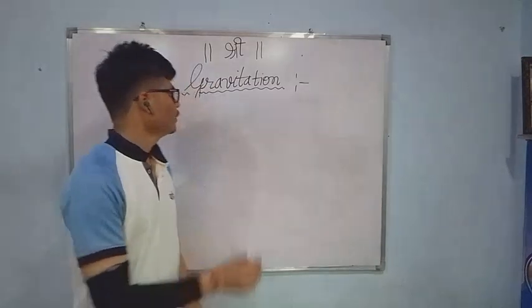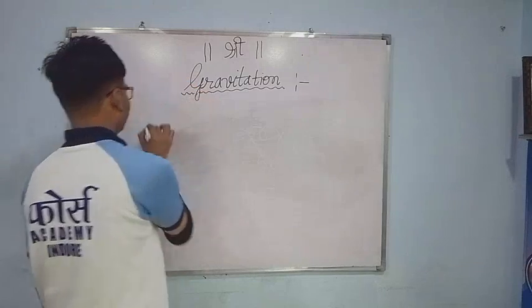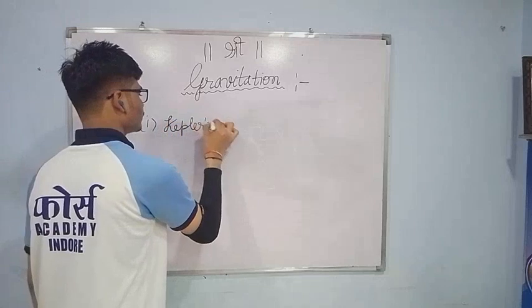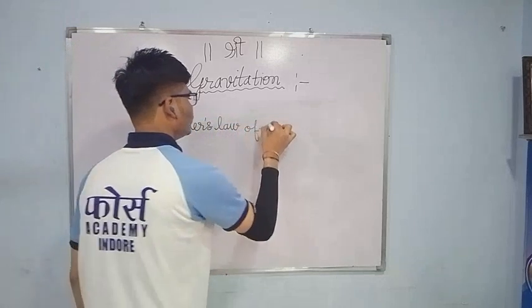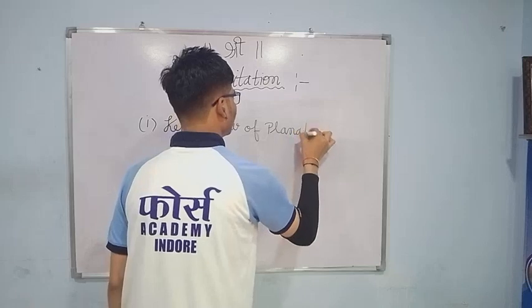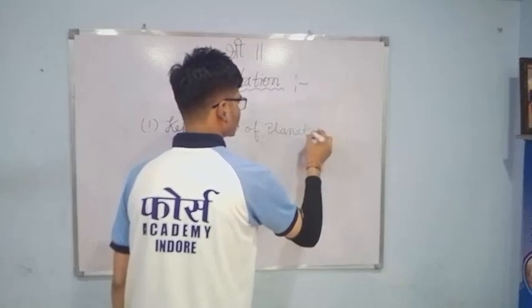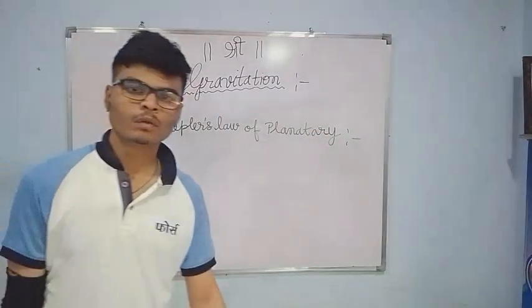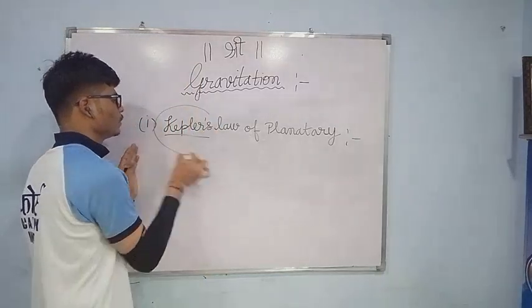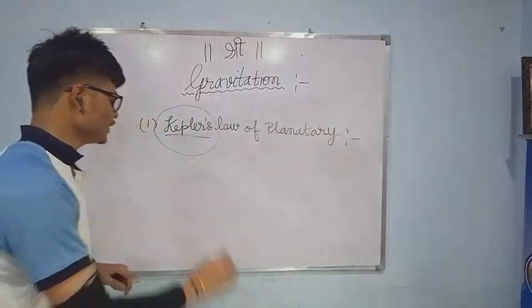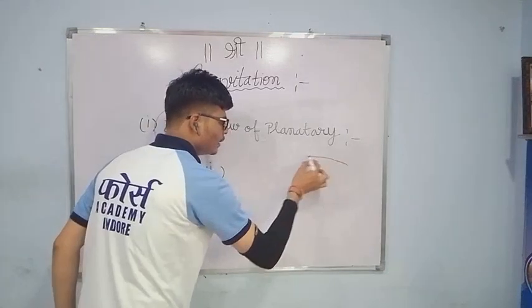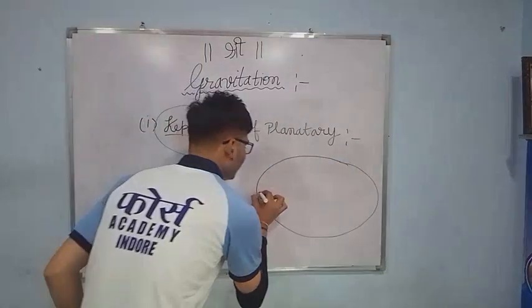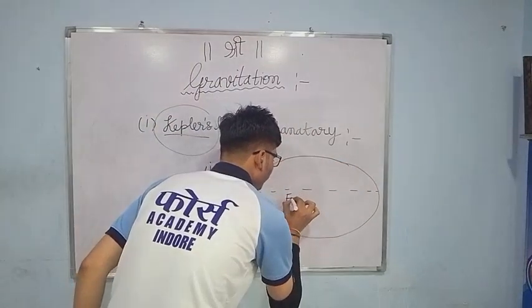Now we are moving to our first topic of this chapter, that is Kepler's law of planetary motion. What Kepler stated in his 3 laws. He proposed 3 laws. The first law states that all the planets revolve in an elliptical orbit at their respective foci.